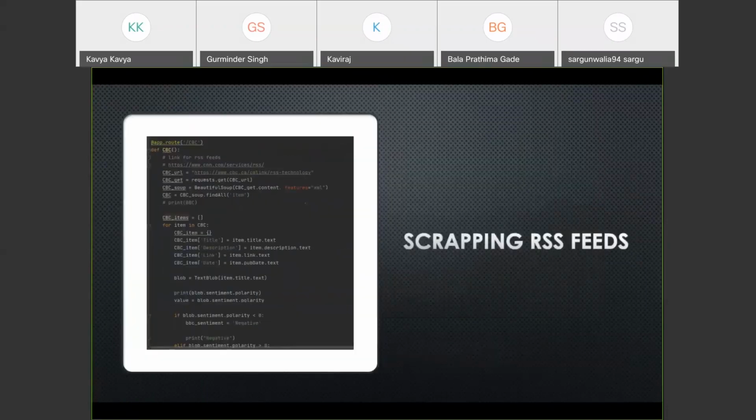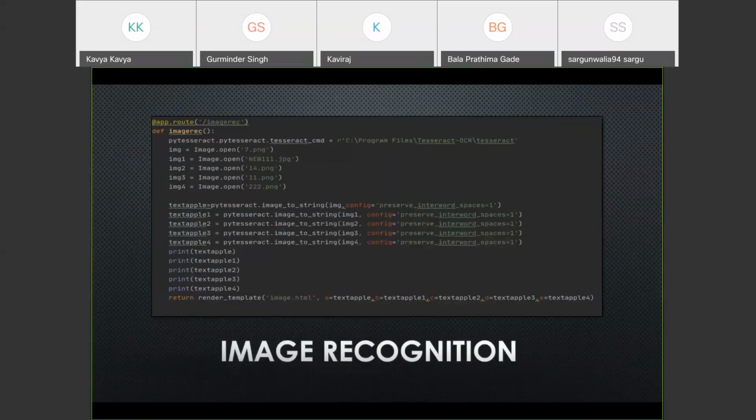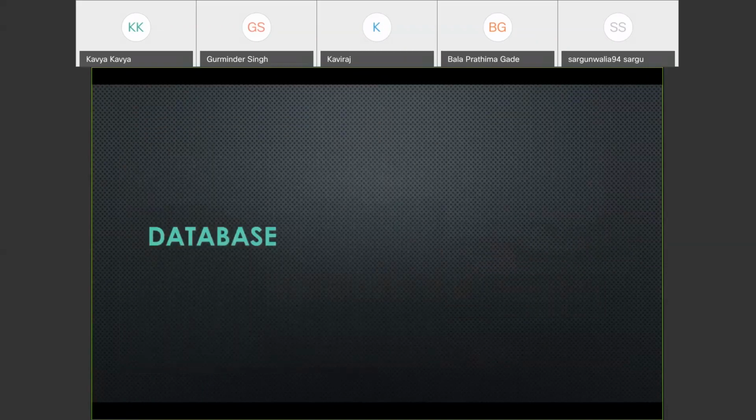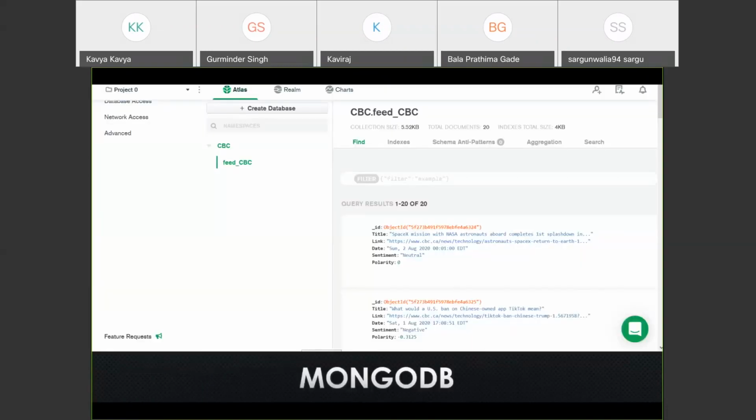Thank you, Bala. I'll just go through the database connection. Here we have used MongoDB, and it has quite some benefits as it uses NoSQL, so there is no schema required, and it is also an easy to structure database. That's why we have used MongoDB.